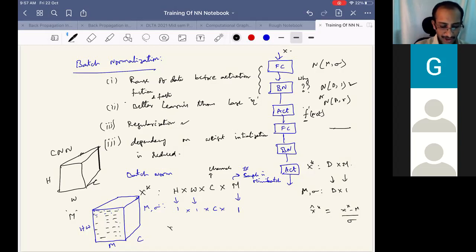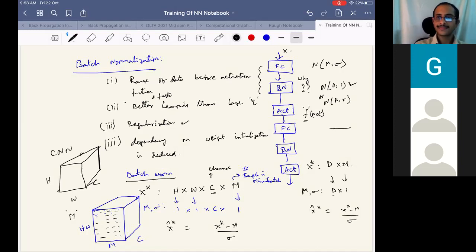With this mean and variance, what do we do? X k hat is found by using X k minus mu divided by sigma, the same operation as we have done before. Previously we fixed the dimension and did it once for each dimension, so that dimension here is equivalent to each channel. For each channel, in addition to averaging across samples, we also average across image dimensions to get the mean and variances. This is what we do in batch normalization when we have image features in a CNN.